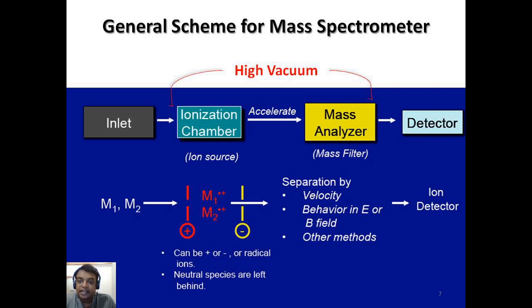Finally, each and every species, whether fragment ion, daughter ion or parent ion, is directed towards the detector, and the detector generates signals according to the charge. The signals are collected by the recorder, and the recorder then provides the spectra.